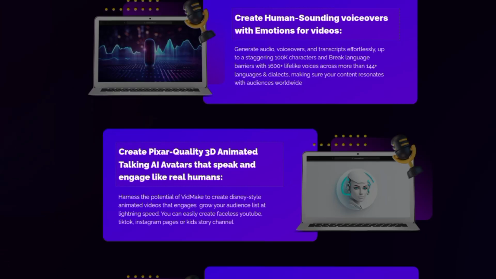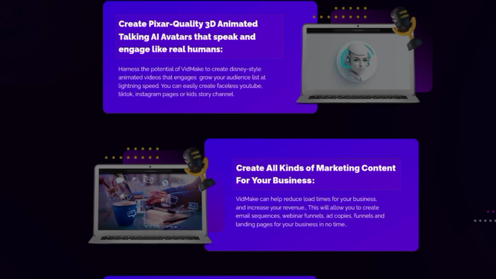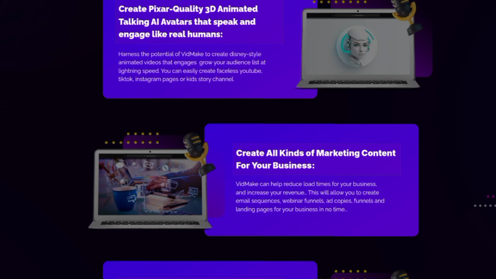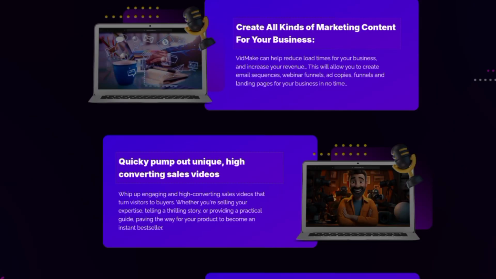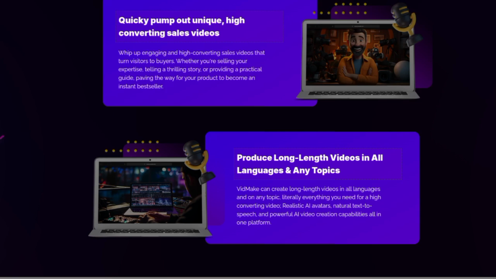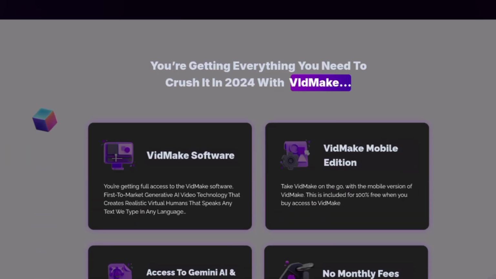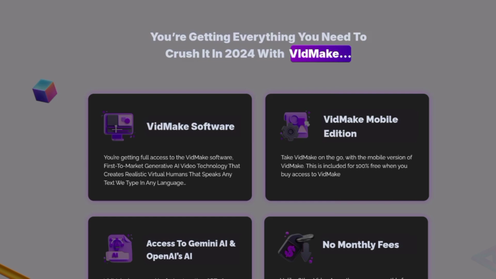Create Pixar-quality 3D animated talking AI avatars that speak and engage like real humans. Create all kinds of marketing content for your business. Quickly pump out unique, high-converting sales videos. Produce long-length videos in all languages and any topics. You're getting everything you need to crush it in 2024 with VidMake.